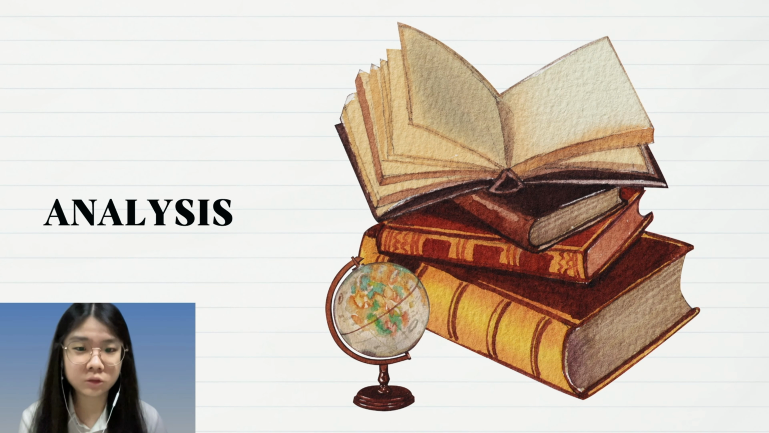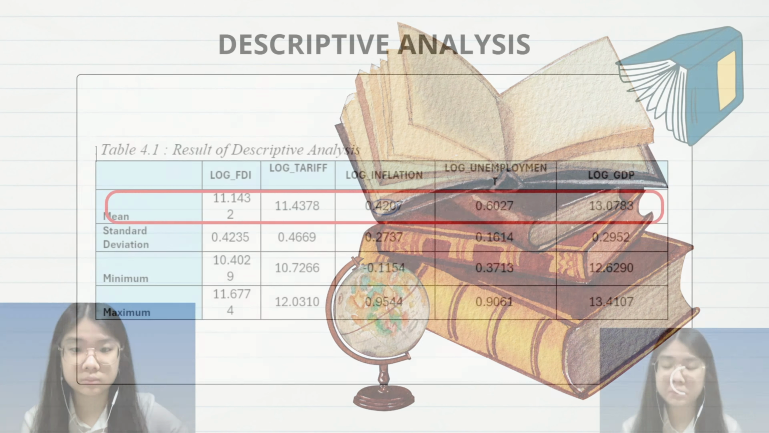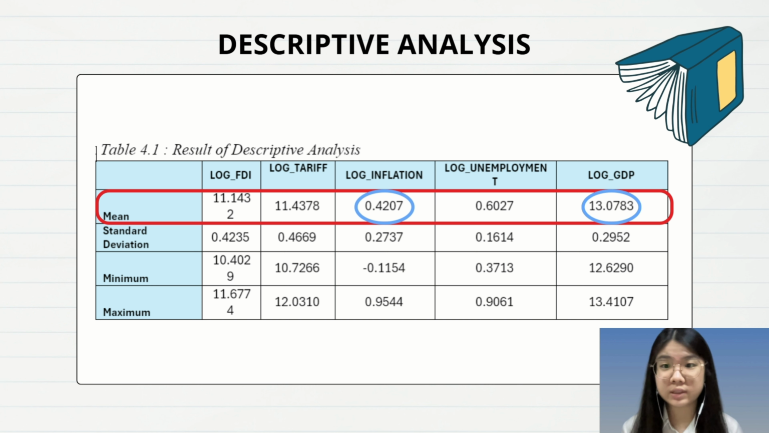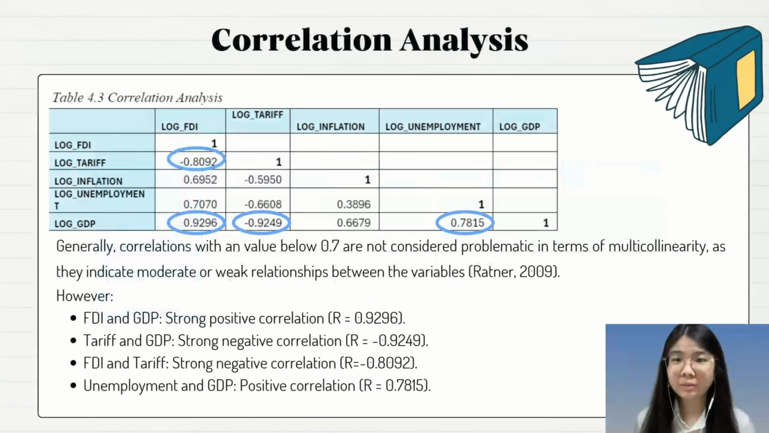Now we'll be moving on to chapter 4, analysis. Our first analysis for this study is descriptive analysis. As you can see from the table, the mean of all the variables falls within the range from 0.4207 to 13.0783. Moving on to the next analysis, which is correlation analysis.